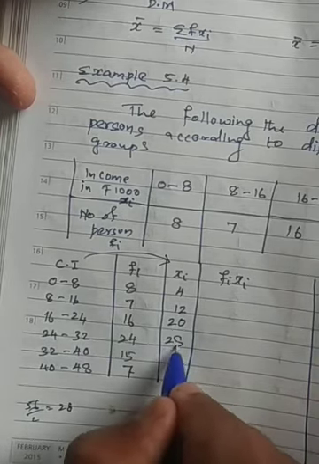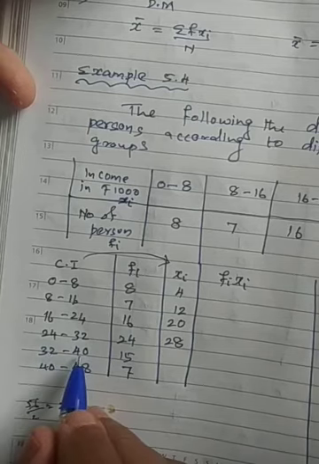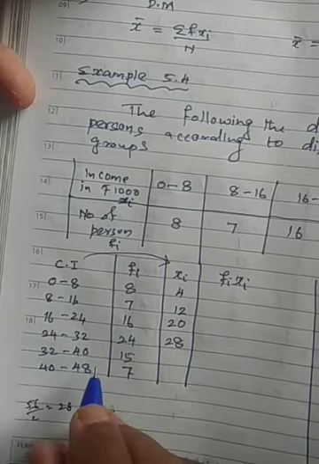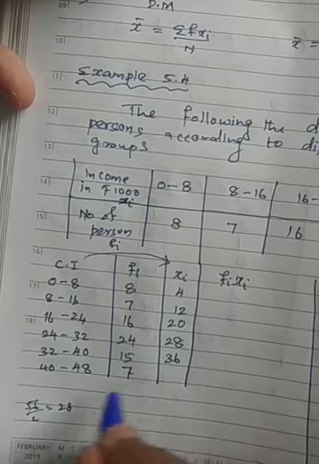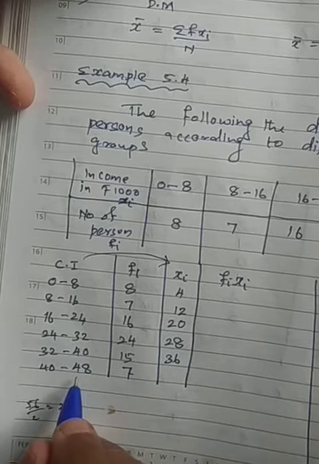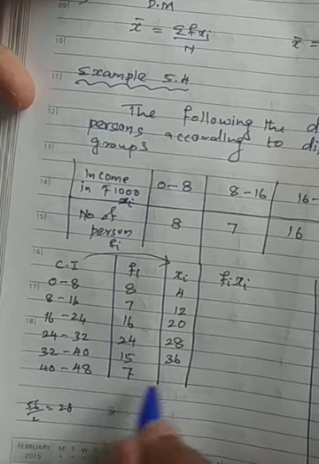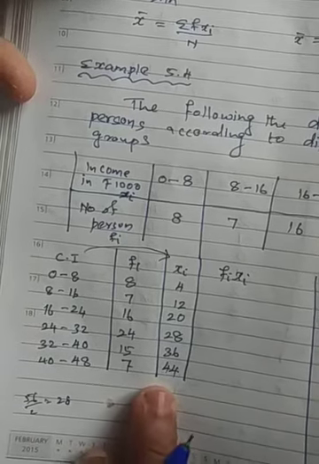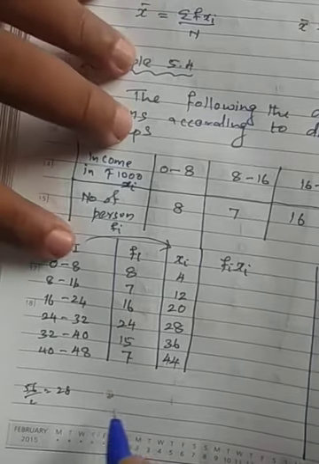So that is the 28 value that will come. And 32 plus 40 will come to 72. Half of 72 is 36. Here 40 plus 48 is 88, divided by 2, now 44 will come. That's the value for xi. So keep it in mind. I'm just writing for your understanding.